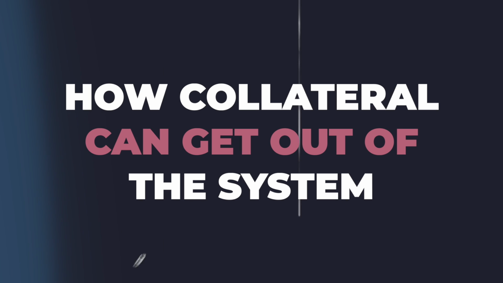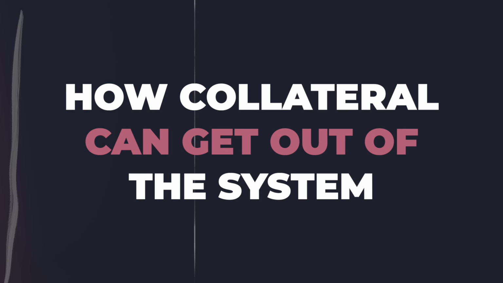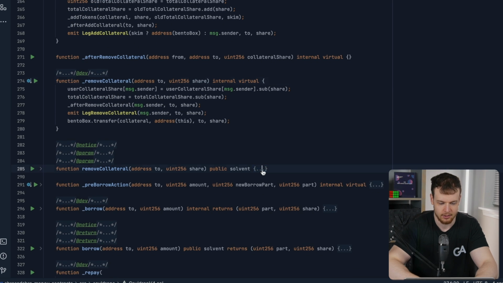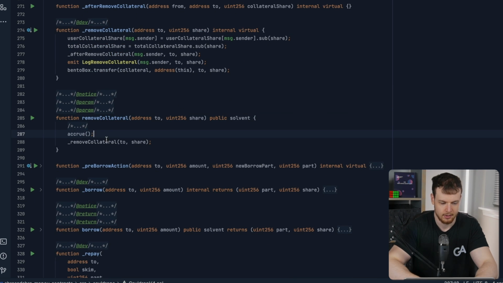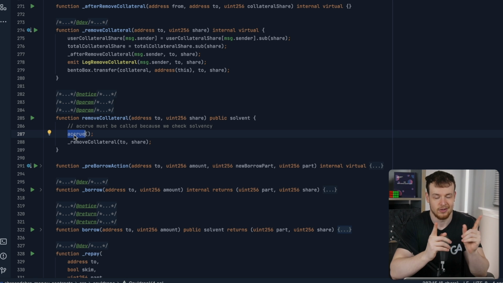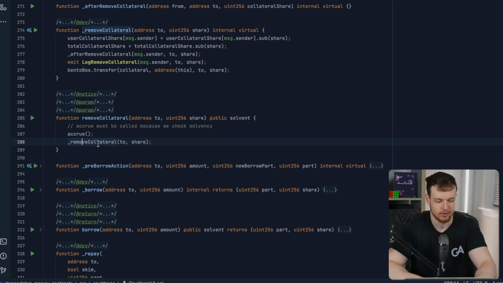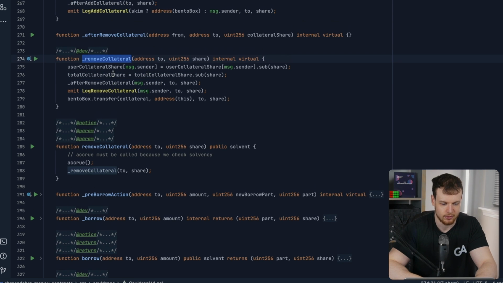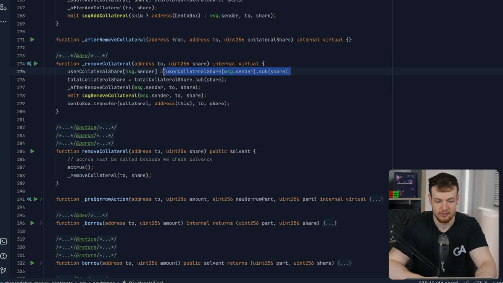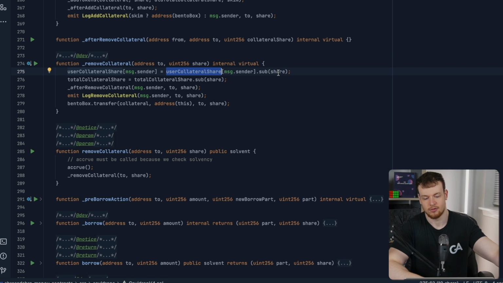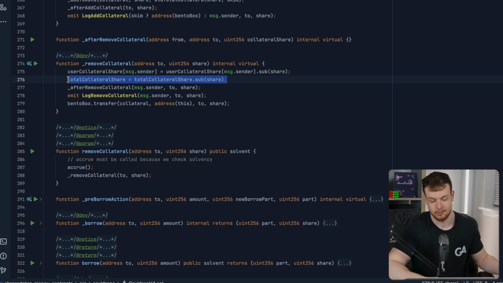Let's see how collateral can get out of the system. Okay, well, we can see exactly here a remove collateral function. Now we'll see really quickly accrue is called, and this is exactly how interest fees are charged, but we won't get into that just now. Now we go into remove collateral, and we can see that the user collateral share mapping gets subtracted by the share amount that's being removed. And then really we just reduce the total collateral share for this Cauldron contract because that's what we're removing.